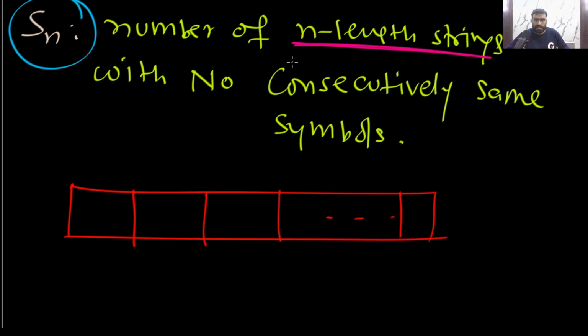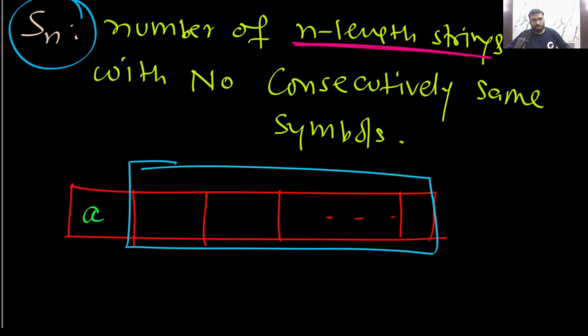Okay, so Sn is the number of n length strings with no consecutively same symbols. So what I can do here, alternate. Now if I start with some symbol, like if I put A here, let me just put A here. Now here you should not have consecutively same symbols.